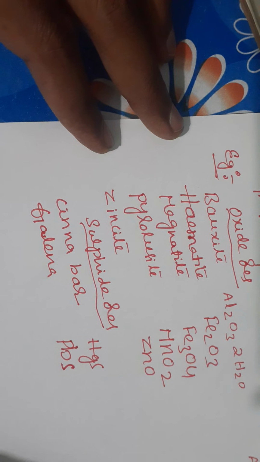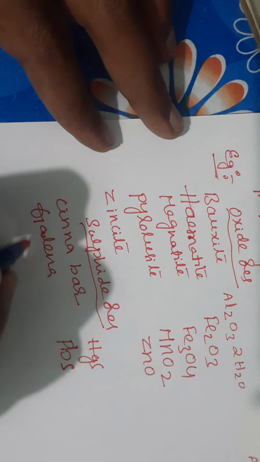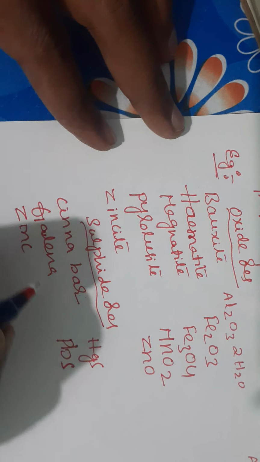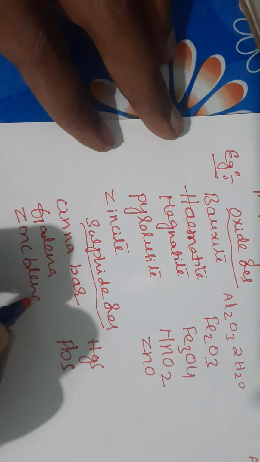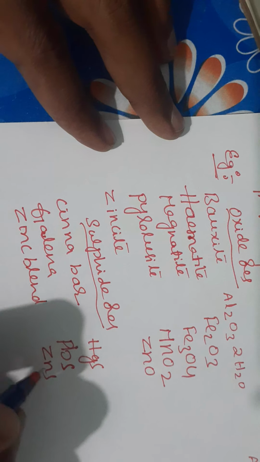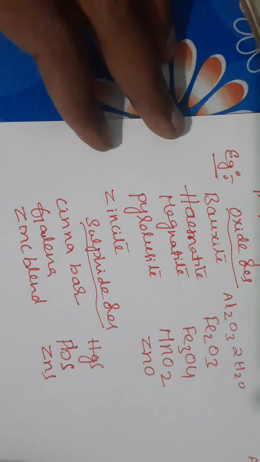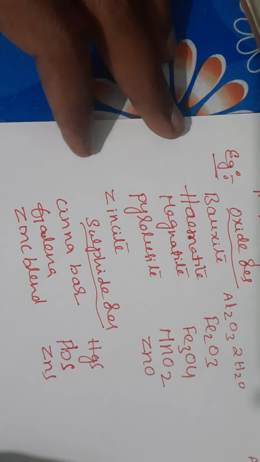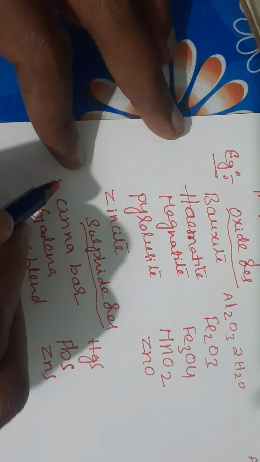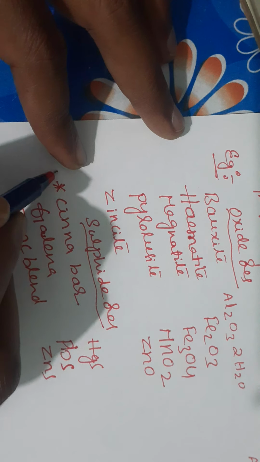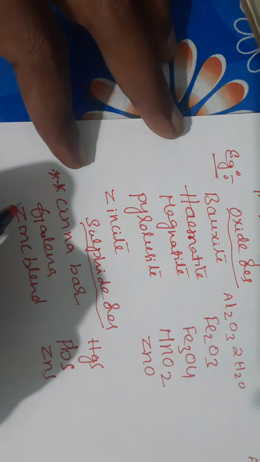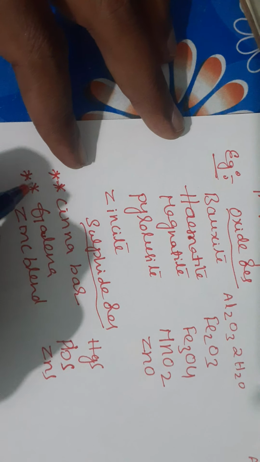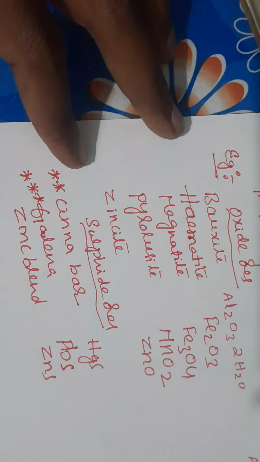Zinc blende, ZnS, it is the ore of zinc. PbS means galena, cinnabar is HgS. So important, students, cinnabar formula and the metal present in cinnabar. Galena is also important. The formula of galena is PbS and the metal present in galena is lead or plumbum.